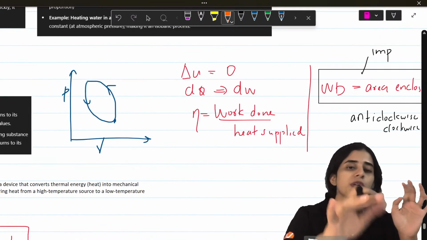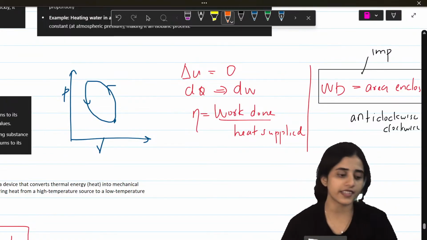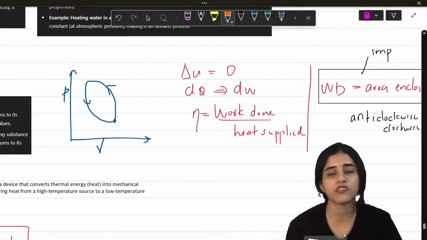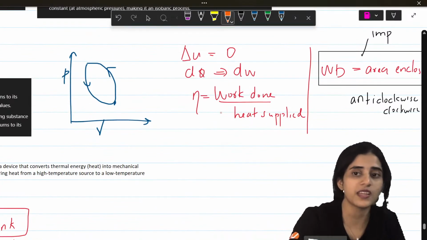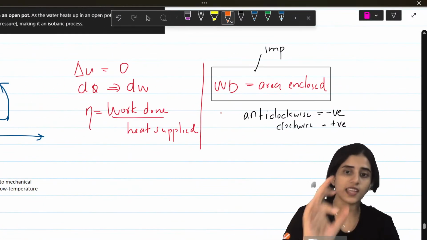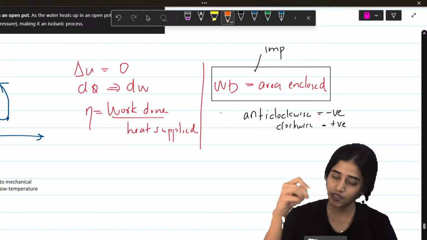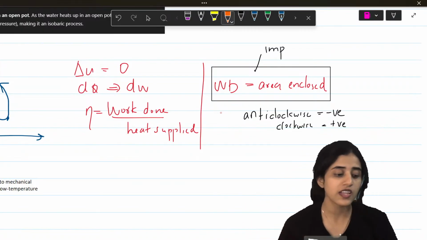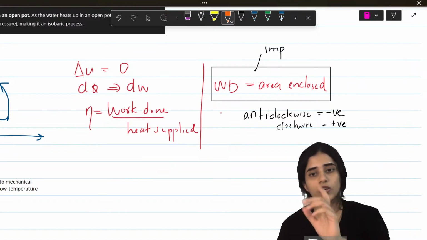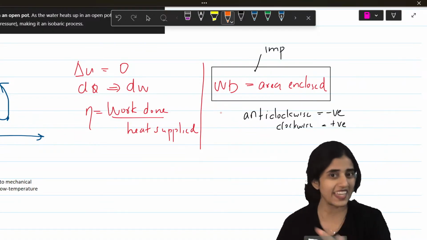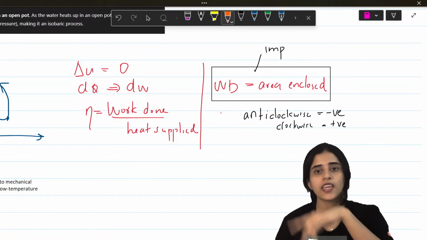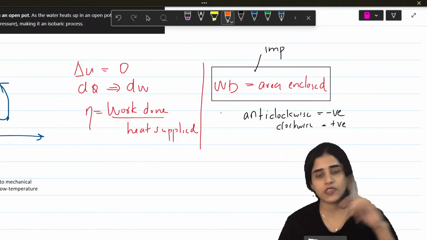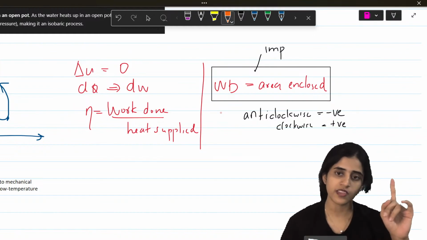So if the question is to find the work done for this cyclic process, you will find the area enclosed. Very important. Work done is the area enclosed. Now look at the arrow on the path. If the path is anti-clockwise, work done is negative. If the path is clockwise, work done is positive. Very important from the KCET point of view. Alright?